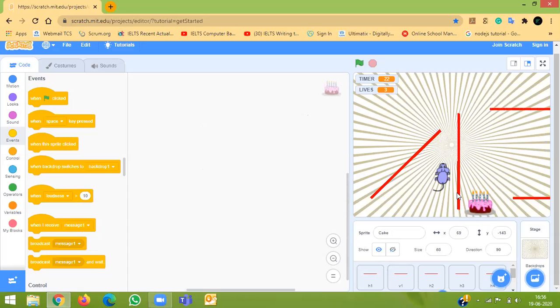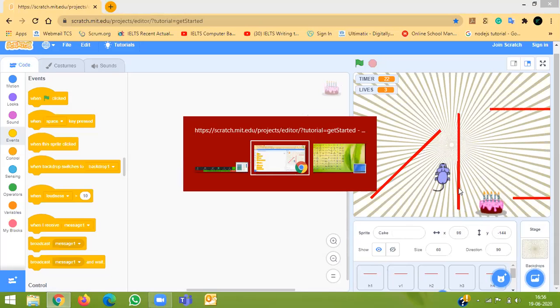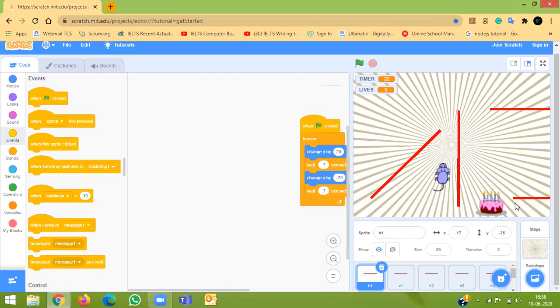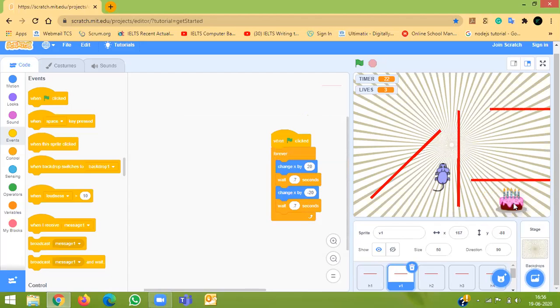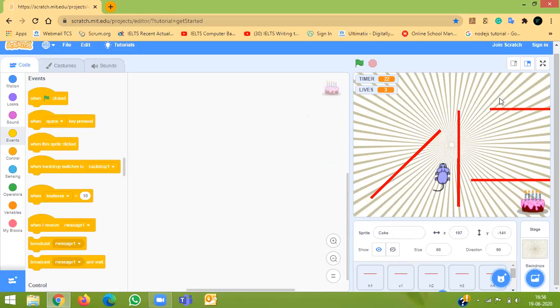Sir, once my dog touches the strawberry, I want the entire game to stop. So should I put stop all? Yeah, please put stop all. Okay. And Karan, do not pause the screen when you're playing it. Don't do that, okay? We'll come to know, because the timer will also stop and we'll come to know. When Divya Didi plays, then you will not do chucha.